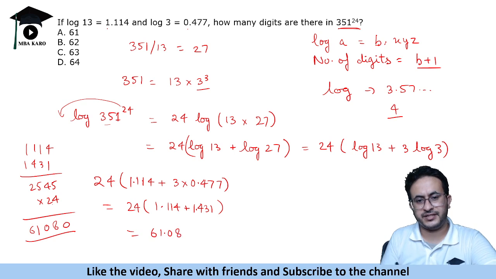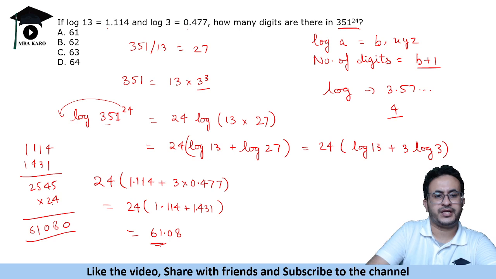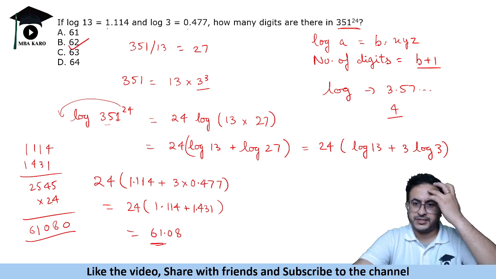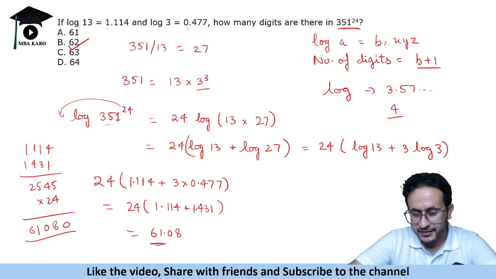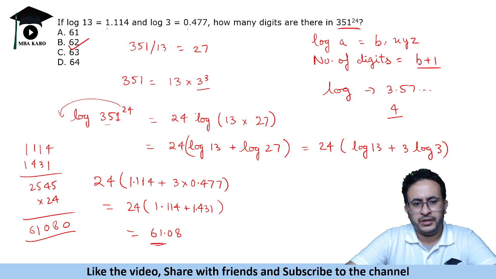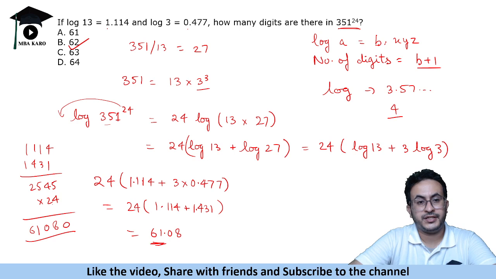And if the value is 61.08, the number of digits has to be 62. So this is how we solve this question, right? Although the number here was a large number, usually you would be given a smaller number. So find the log of the given expression, and whatever log value we get, add 1 to the characteristic part. That is 62 here.